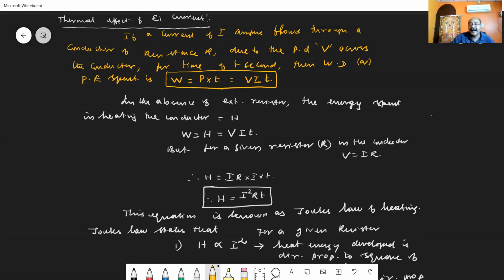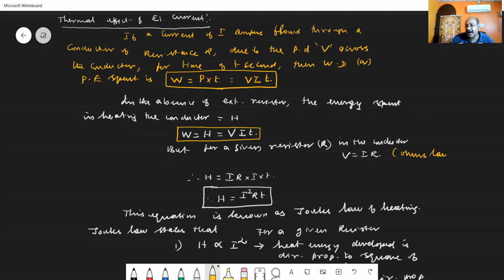So in the absence of any other external resistance, since I have taken only the conductor and no other external resistance is connected, the potential energy spent, or the work done in overcoming the resistance, is given out in the form of heat energy. So I have written: the work done is equal to the heat energy developed, which is equal to V into I into T. But for a given resistor, I can write the potential difference across the resistor as V equal to I into R, according to what?